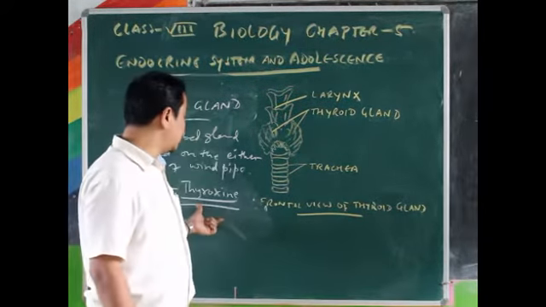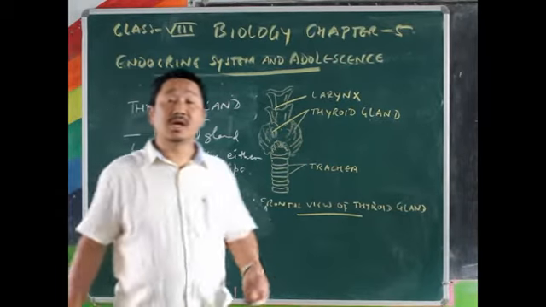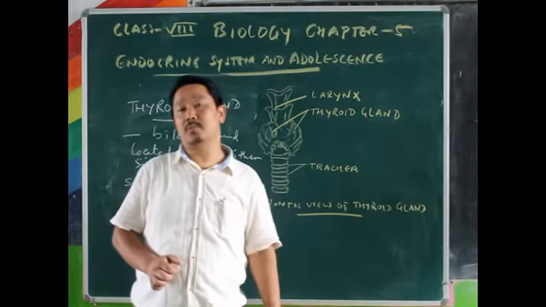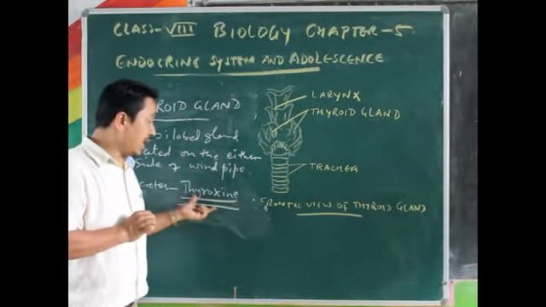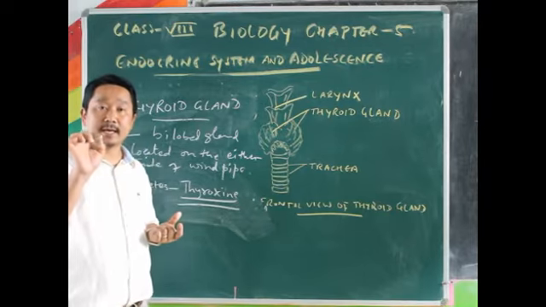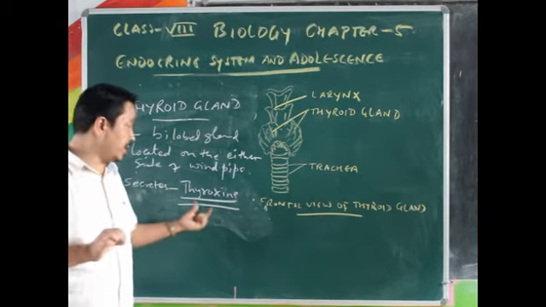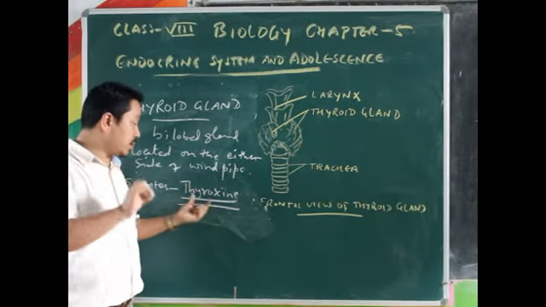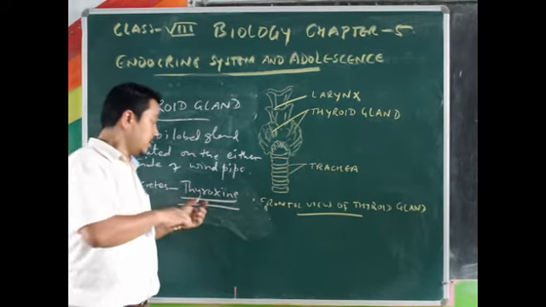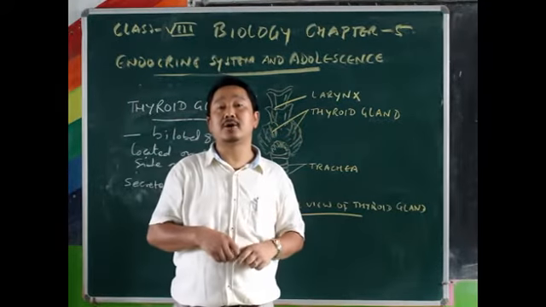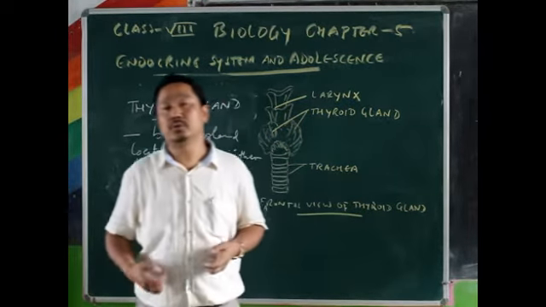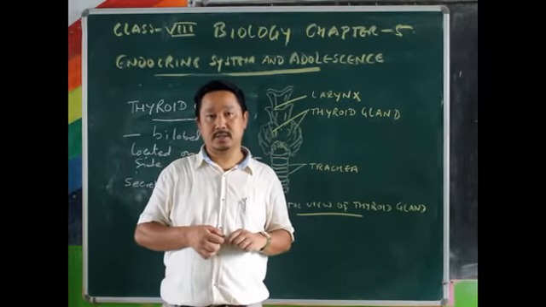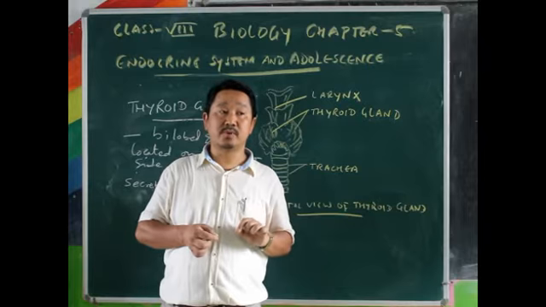This hormone called thyroxine is an iodine based protein or iodine containing hormone. Iodine is a very important constituent of this hormone, and it is required in our daily diet, which we get through a number of food items, among them iodized salt. Iodized salt is very important in our diet.